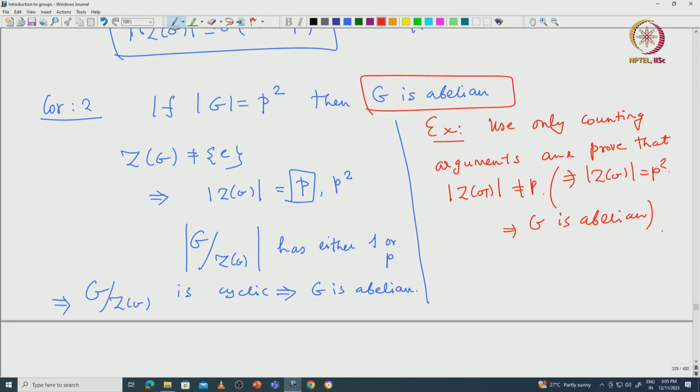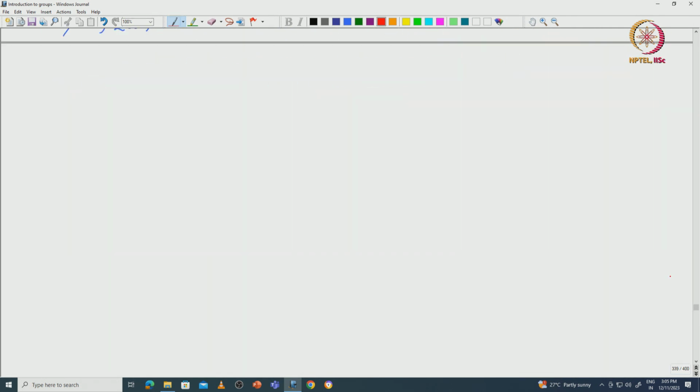Let us see some more applications of the same result. This is an immediate observation from the orbit decomposition and the previous arguments.